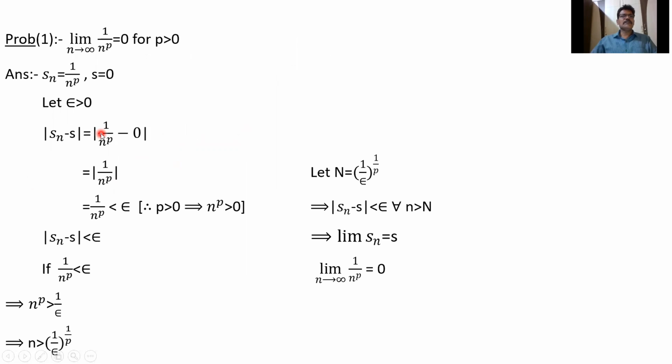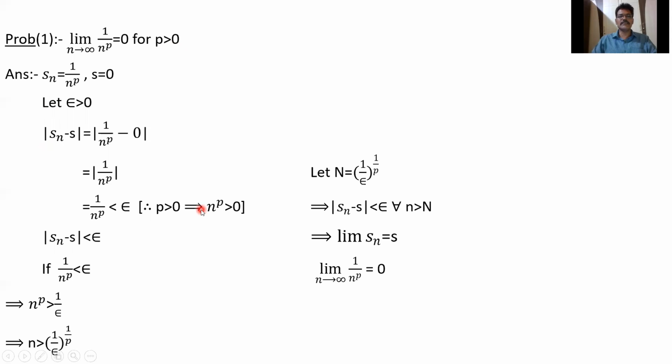Show that the limit as n tends to infinity of 1 by n power p is equal to 0 for p greater than 0. So now we have to show it using the definition. In the first class, I already defined the limit of a sequence.